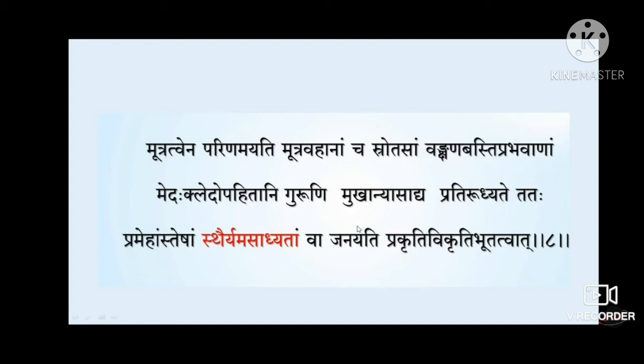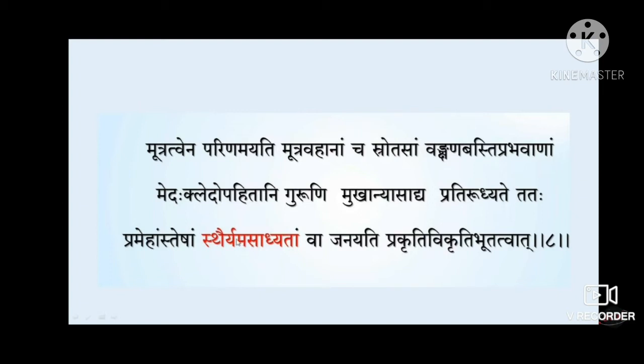This means when the pathogenesis of Prameha reaches the Mutravah Srotas and its mool, that is Vangshan and Basti, the mukha of that Srotas gets upahit or pratirudhya by Meda and Kleda, and Prameha leads to its Stairyata and then it becomes Asadhya.